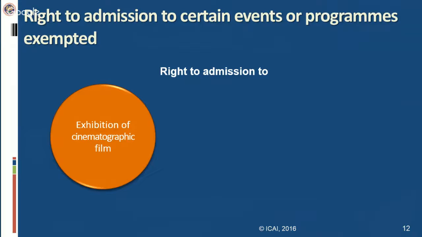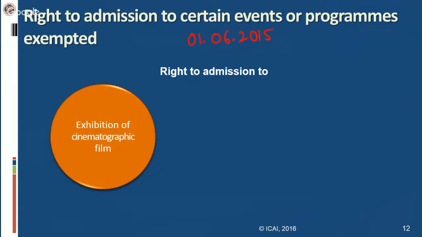This omission of the entry in the negative list was incorporated by Finance Act 2015, so it became effective on 1st June 2015. The previous amendment we talked about, the ambulance service, was effective from 1st April 2015.